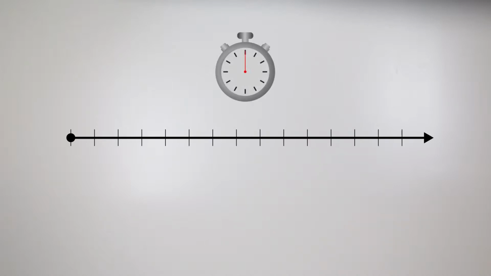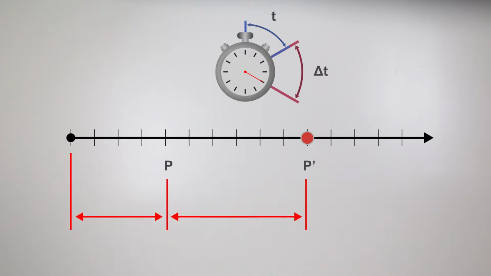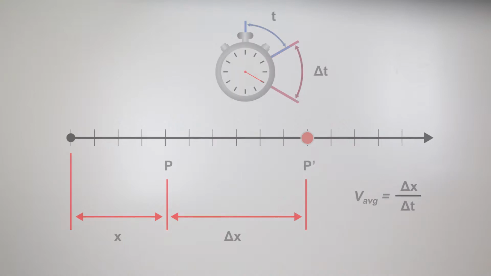So at a particular time, the particle starts moving from the origin to the right to a new location P in time. It further moves from point P to a new point P prime in time t plus delta t. We can denote the distance traveled by x and delta x respectively. Displacement delta x over the time taken delta t is the average velocity of the particle.